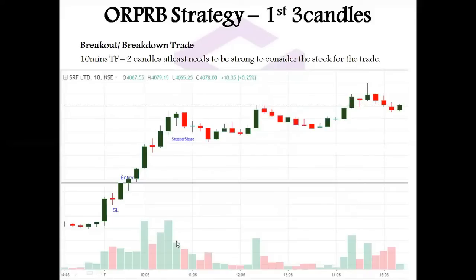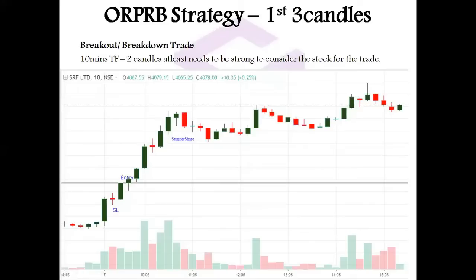Okay, see what happens next. These are the two 10-minute time frame candles, and then, if you see, a breakout has happened. After the breakout, I'm giving an entry and my stop loss is the second candle's low. I kept the second candle's low as stop loss because that is going to be the previous swing low for that particular stock. It is intraday, so you can say it is a higher low or a recent low. This is the recent low which has formed, and this is my entry. After that, the stock has moved perfectly.